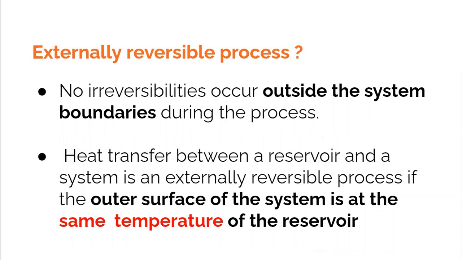When the outside surface of the system is at the same temperature as that of the source, for example, when heat is being supplied and the source is at 500 and the water is also at almost 500, then we would say that it is an externally reversible process. Or when there is heat rejection, for example, and the working fluid is at 25 degrees centigrade and the surrounding is also almost at 25 degrees centigrade, then we would say that it is an externally reversible process.